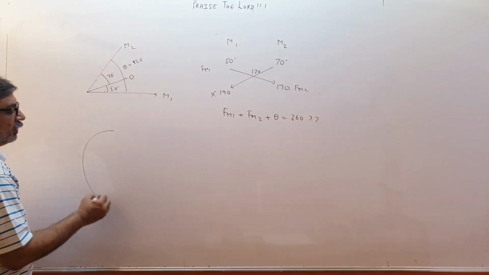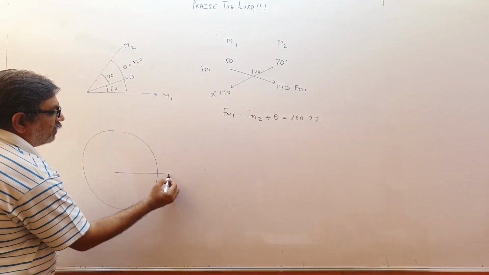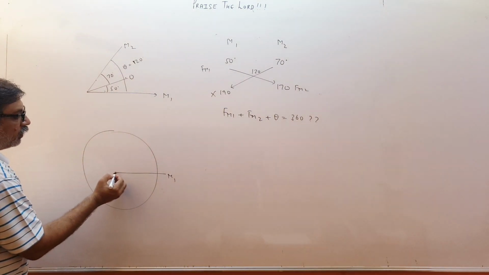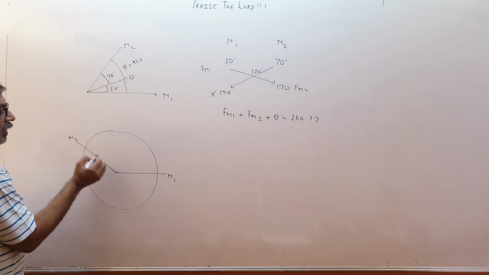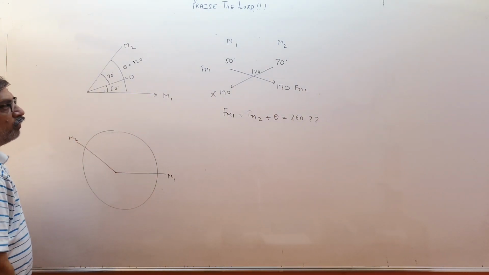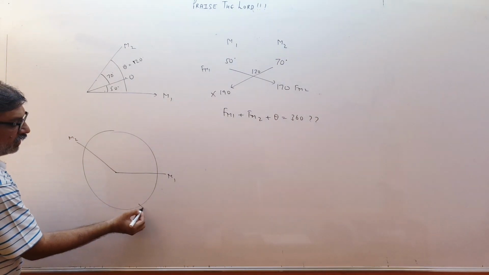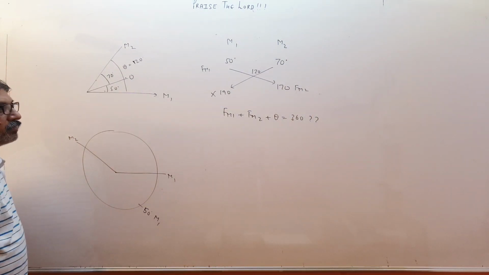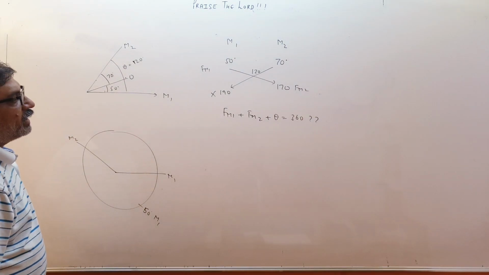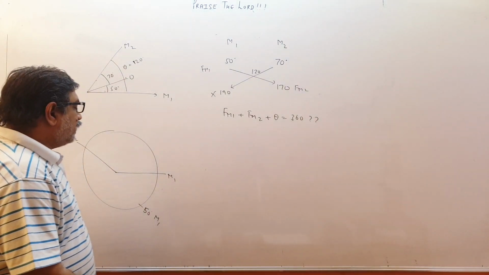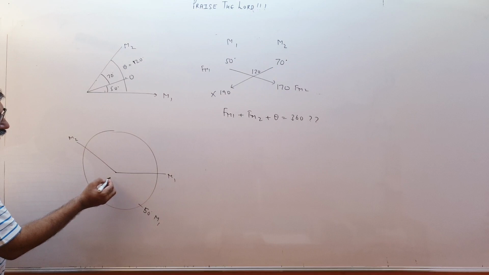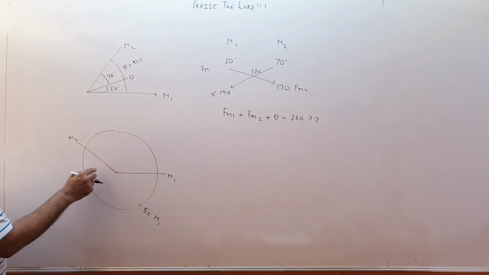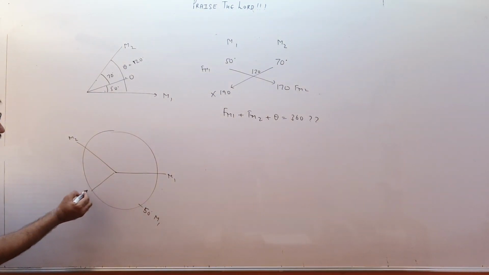So you draw a circle. Here is M1. M2 is at 120 angle. So M2 is like this. Angle 120. From M1 at 50 degree. The 50 degree means over here. So 50 degree from M1. From M2 at what angles? 70. From M2 at 70 means this is already 120 plus 70, 190, somewhere over here.